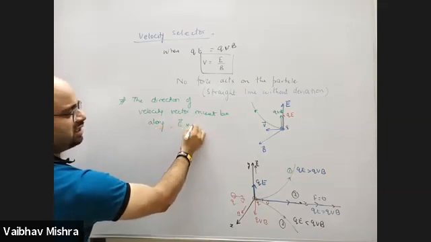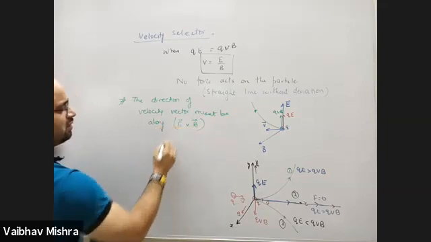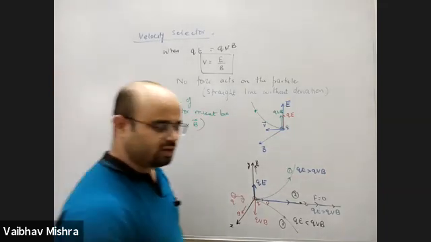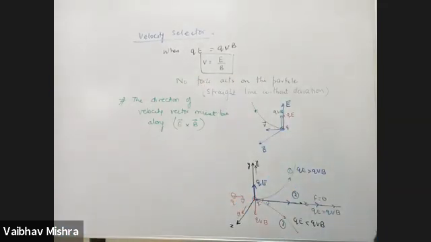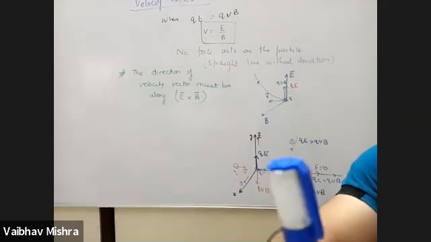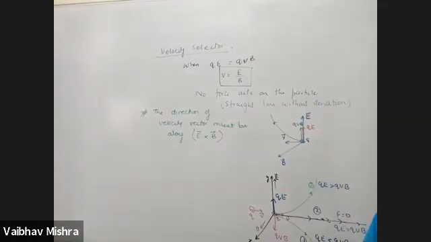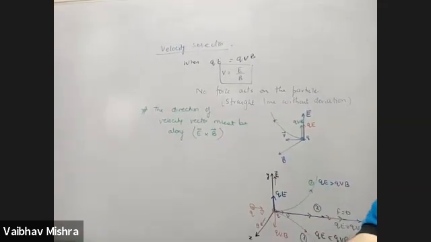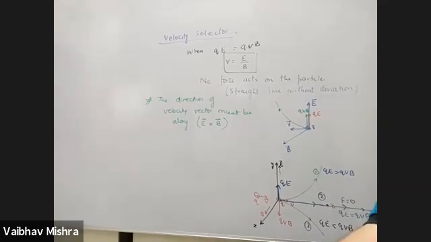B cross E is also perpendicular to both, but that will not give the zero force. Zero force is possible only when these two cancel out each other.